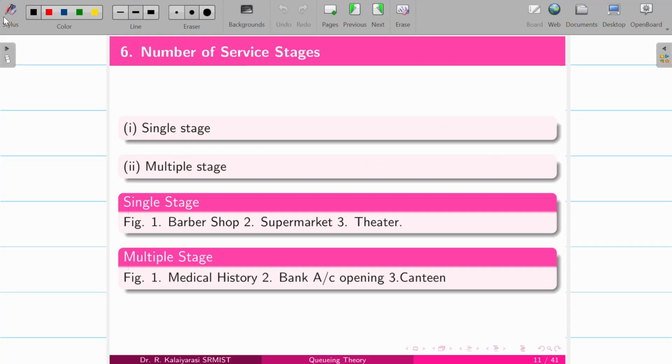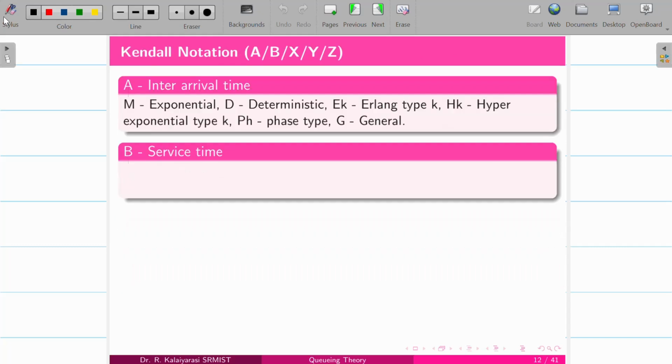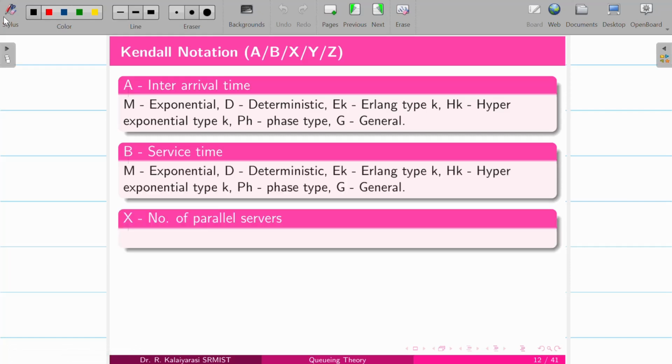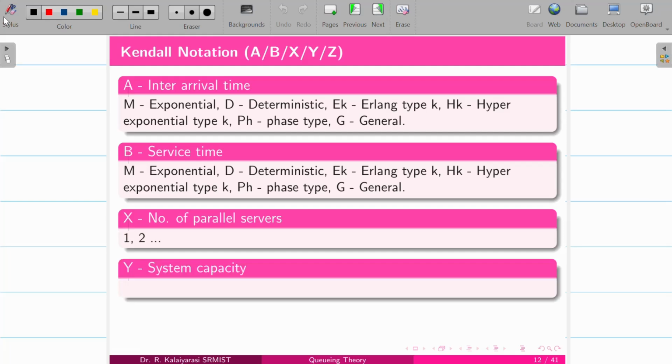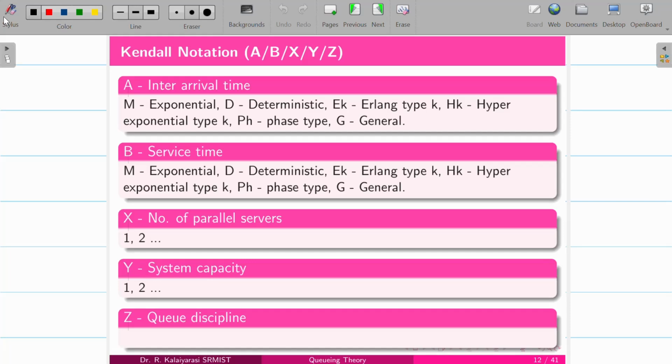So based on these six categories, Kendall has made a notation for the models. We call it Kendall notation, like A/B/X/Y/Z, where A refers to the inter-arrival time, B refers to the service time, X refers to the number of parallel servers, Y refers to the system capacity, and Z refers to the queue discipline. So based on these five characteristics, the model has been designed.